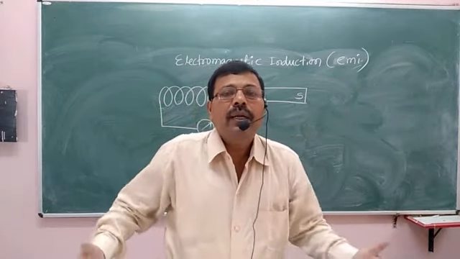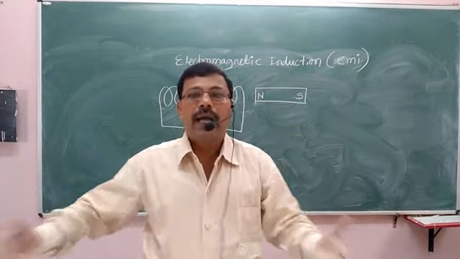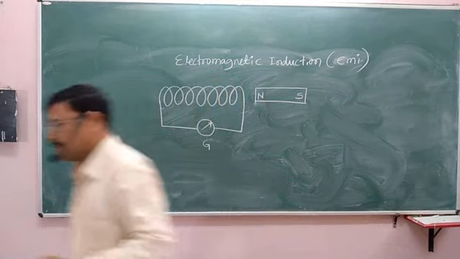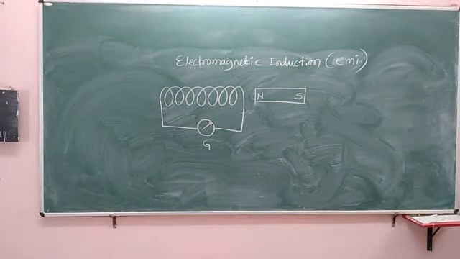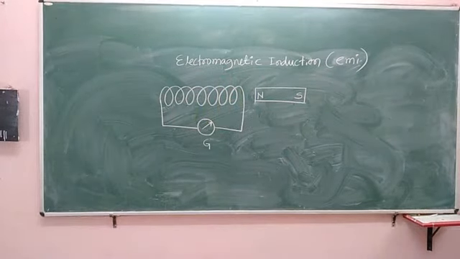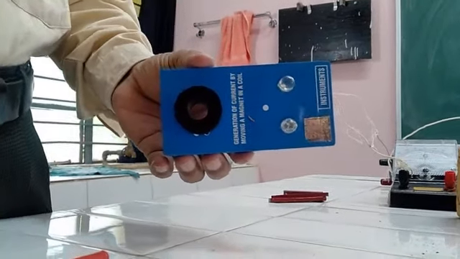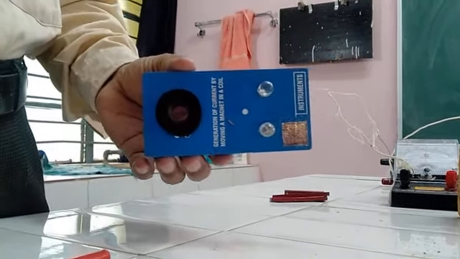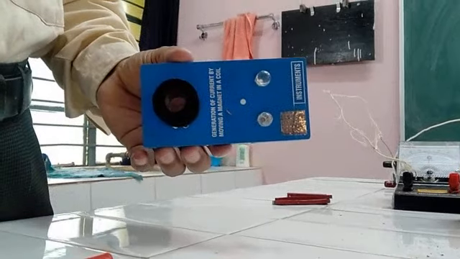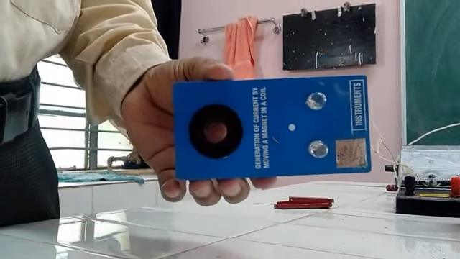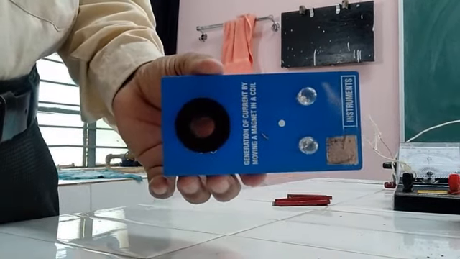Fine. So we can see it in the activity here. This is an activity or an experiment to demonstrate the phenomenon of electromagnetic induction.